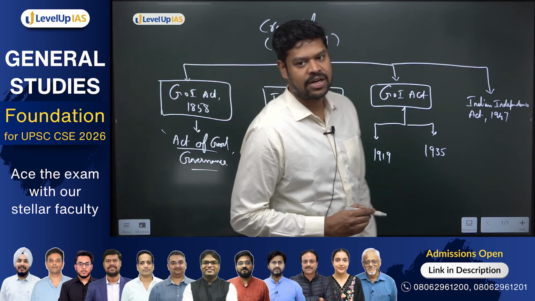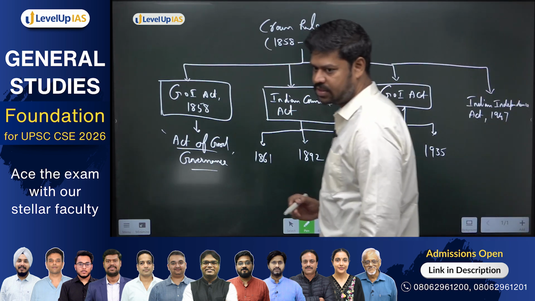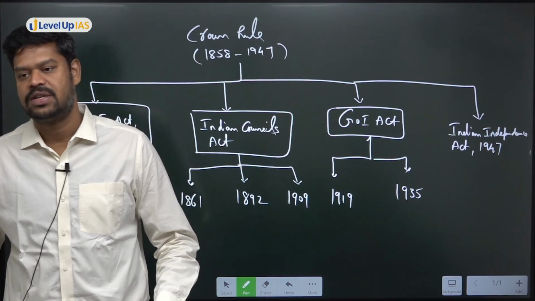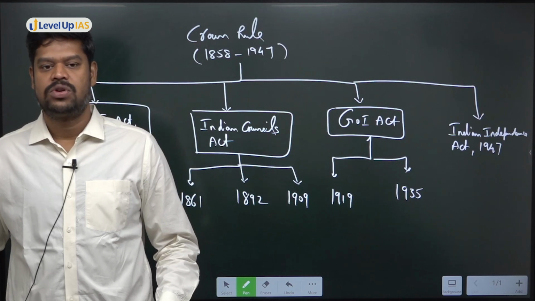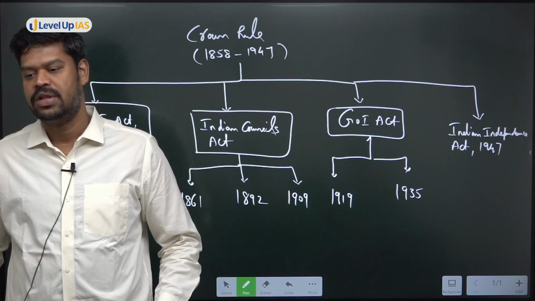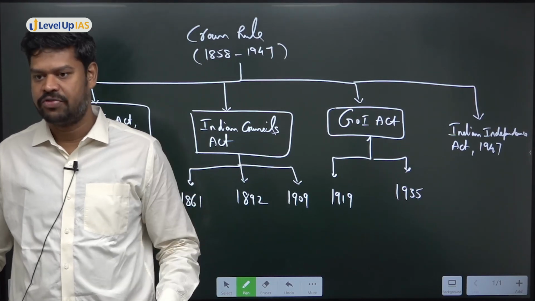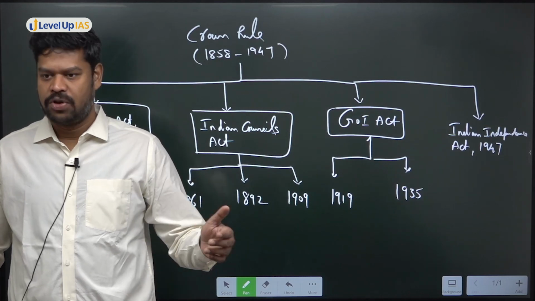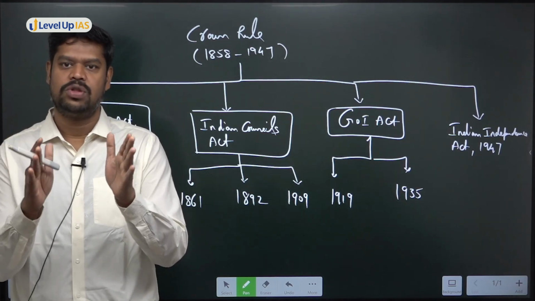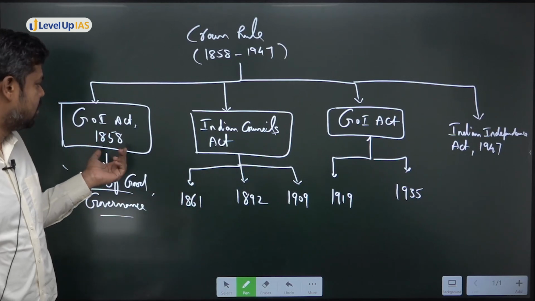Do you know why it is called as Act of Good Governance? Why it was termed as Act of Good Governance in India? Very good. After 1857, that is the revolt of 1857, the Britishers wanted to show to the native Indians that they are making some reforms to bring in good governance in India, that we will in the future avoid such a revolt, which basically happened because of a number of reasons. Because of the exploitation, because of the Sepoys who were not happy. So basically they wanted to show that we are trying to bring in some good reforms in India. So that's basically what is called as the Government of India Act 1858.